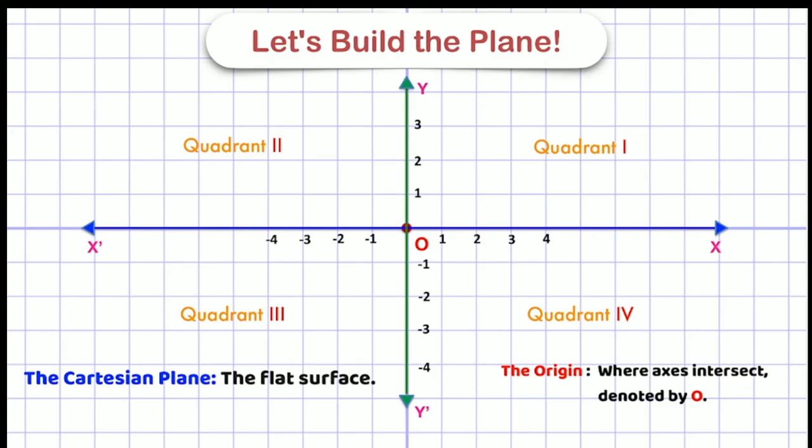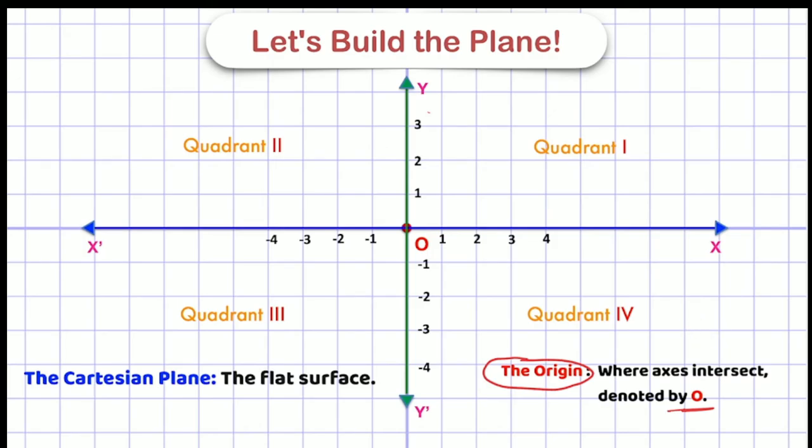Now this is my y-axis, positive direction y, negative y dash. Simple. Both are coinciding at point 0, that is the origin. We will remember this: the point where two number lines cross each other at the zeros is the origin. We denote it by O, not 0. You can see here where the axes intersect, denoted by O.